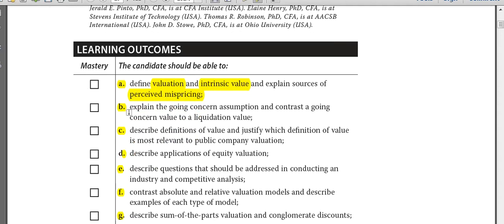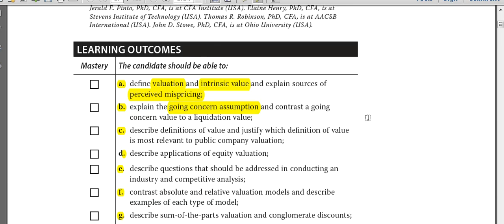LOS B says explain the going concern assumption and contrast a going concern value to a liquidation value. So first, explain the going concern assumption. We all know about it because we have been reading financial reporting and also have some accounting knowledge. From there we can actually explain the going concern assumption.